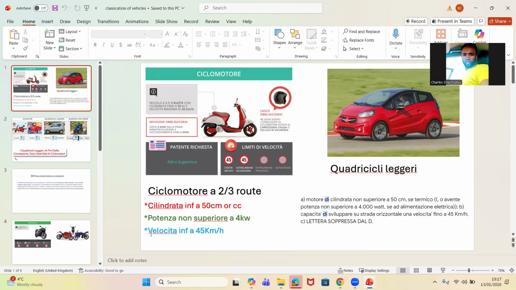The way they built this ciclomotore, this picture I see here, everything about them, the speed can never be bigger than 45 kilometers per hour. That is the way they use and build it. Any question so far before I continue? If you have a question, ask. But I will also ask you a question.